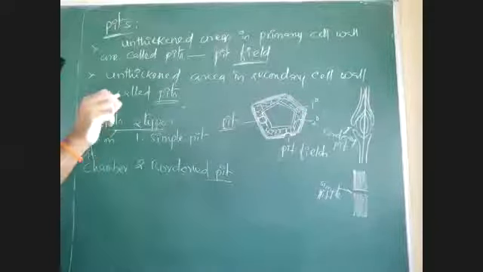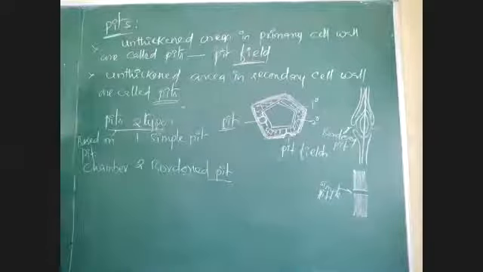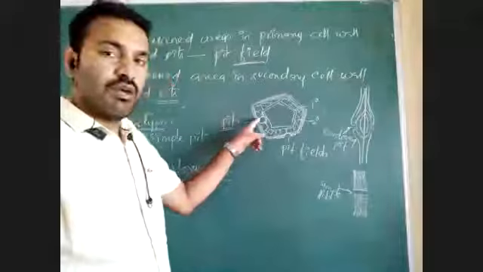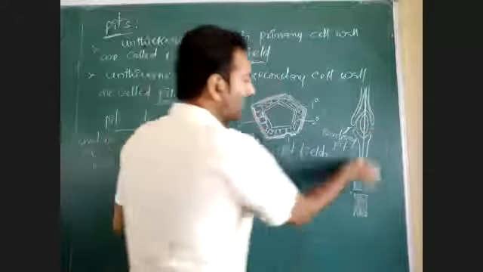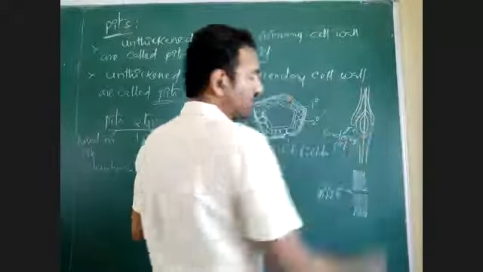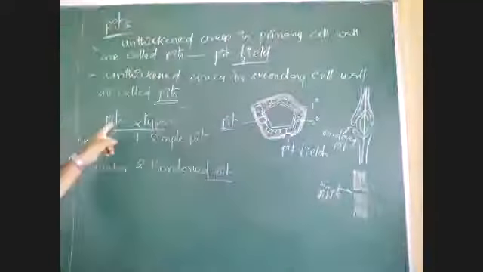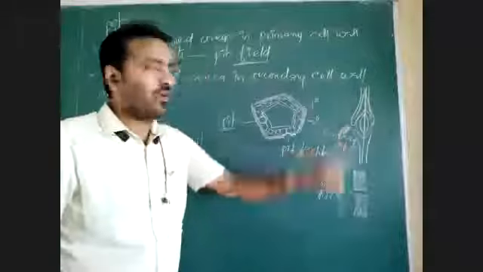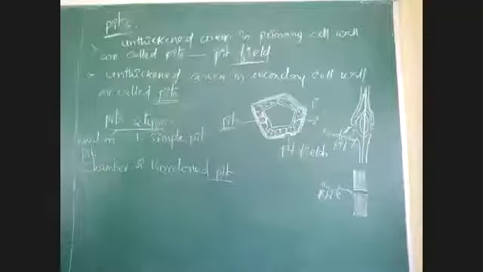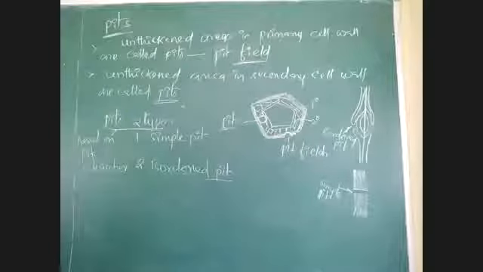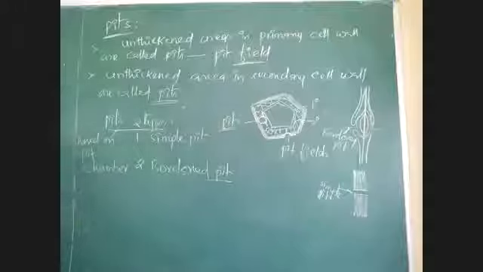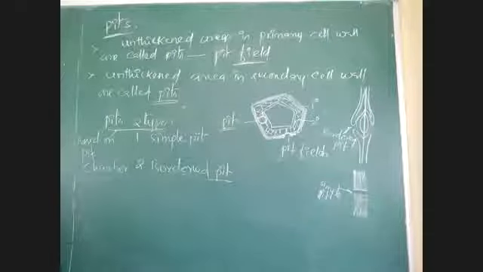Pit is a small opening or pore-like structure present in the cell wall. When the opening is made, there is formation of a chamber inside. Based on the chamber, pits are of two types: simple pit and bordered pit. Pits are responsible for transport of water across the membrane.